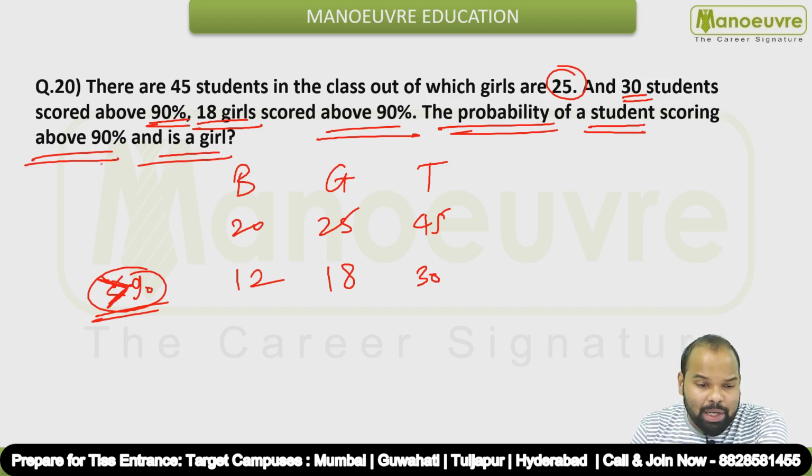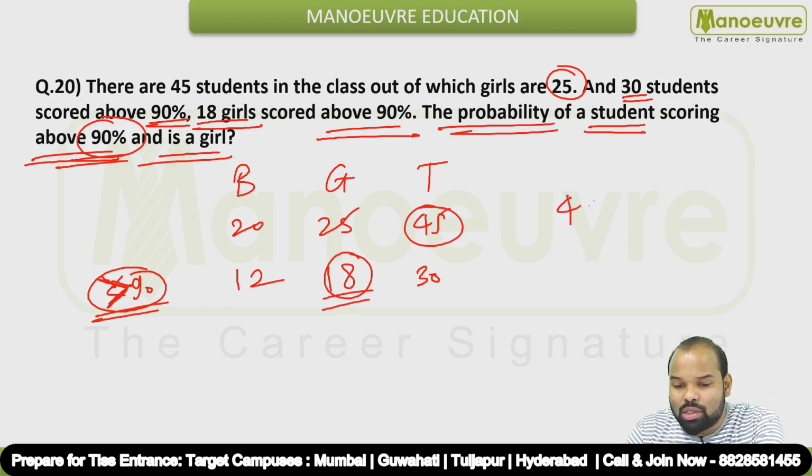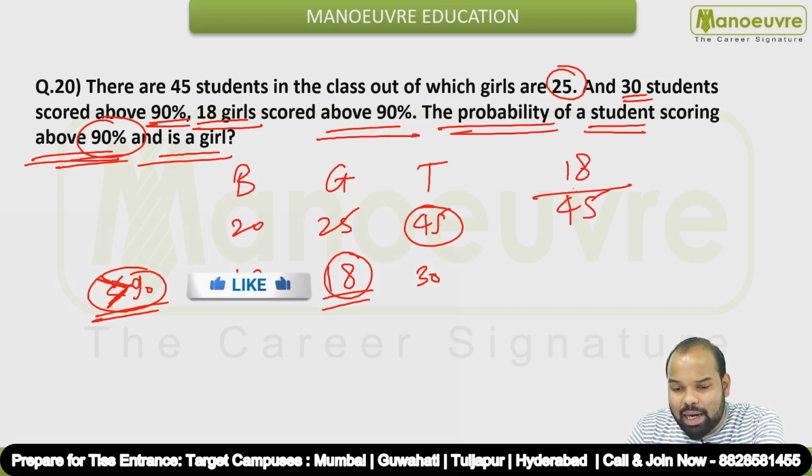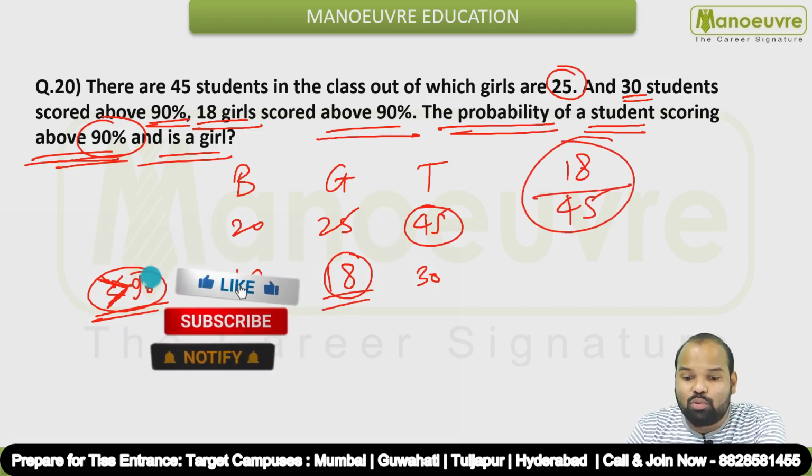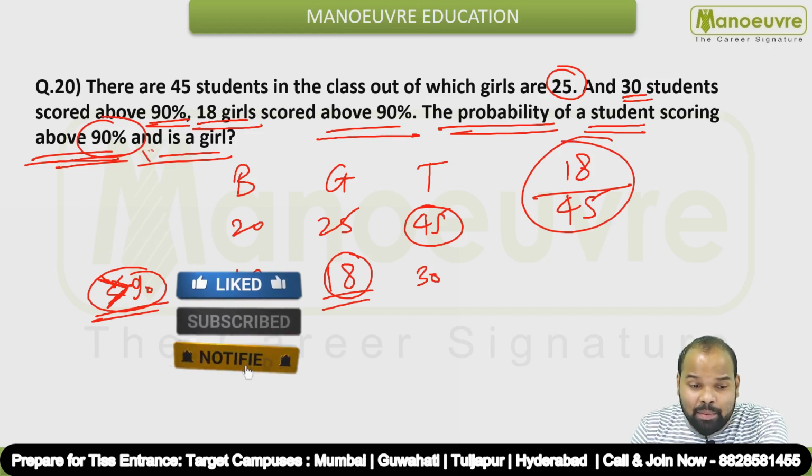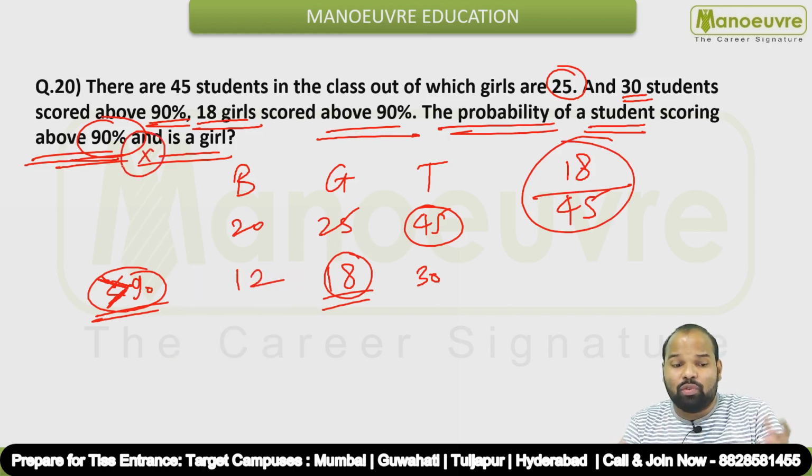So how many girls are there who have also scored above 90%? 18 girls are there who have also scored above 90%, out of a total of 45 students. So out of 45 students, there are 18 girls who have scored 90%. Remember guys, and means into. So we need to take both the conditions together.